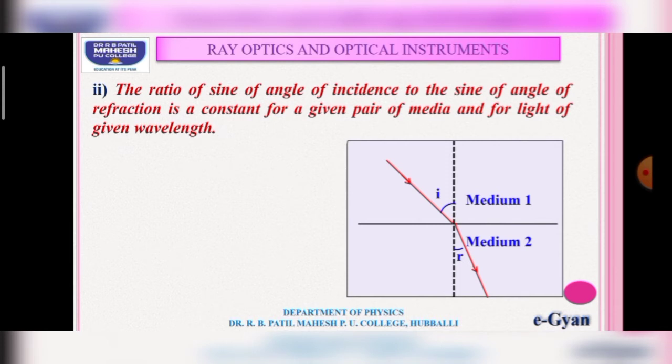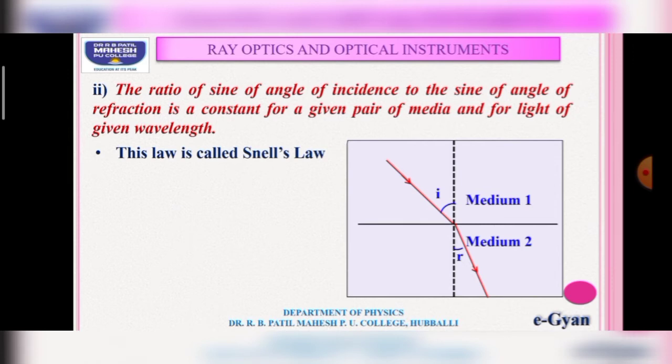Here we have two media, medium 1 and medium 2, and I is the angle of incidence and R is the angle of refraction. Then by the above statement we get what is called Snell's law. Why is it called Snell's law?